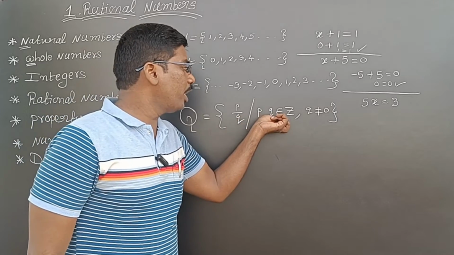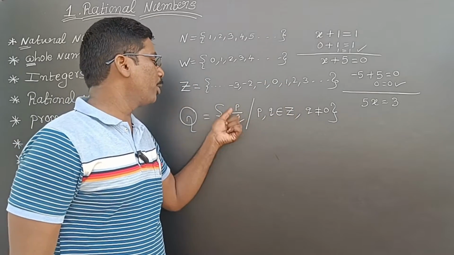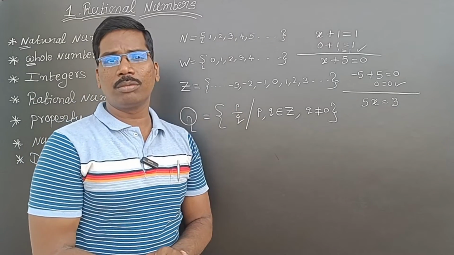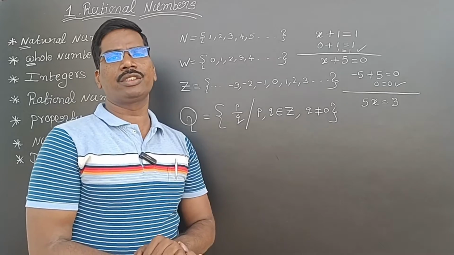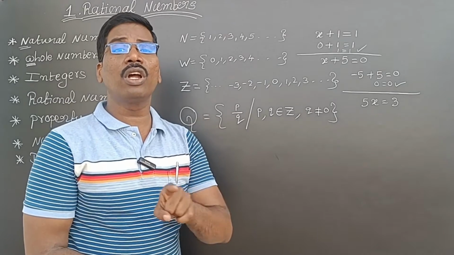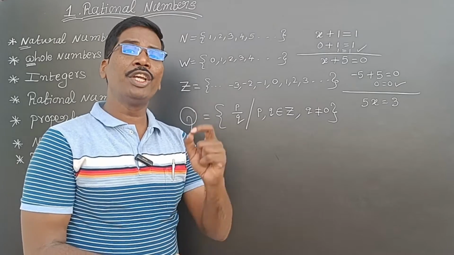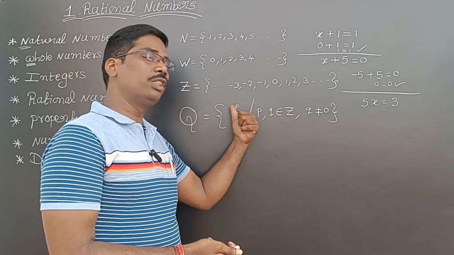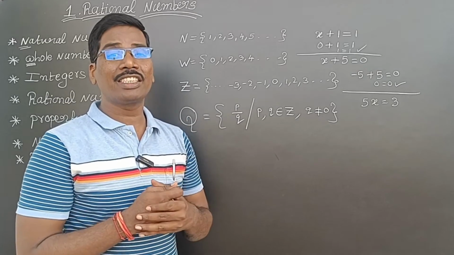So P and Q are integers and Q is not equal to 0, then the numbers which are in the form of P by Q are called rational numbers.